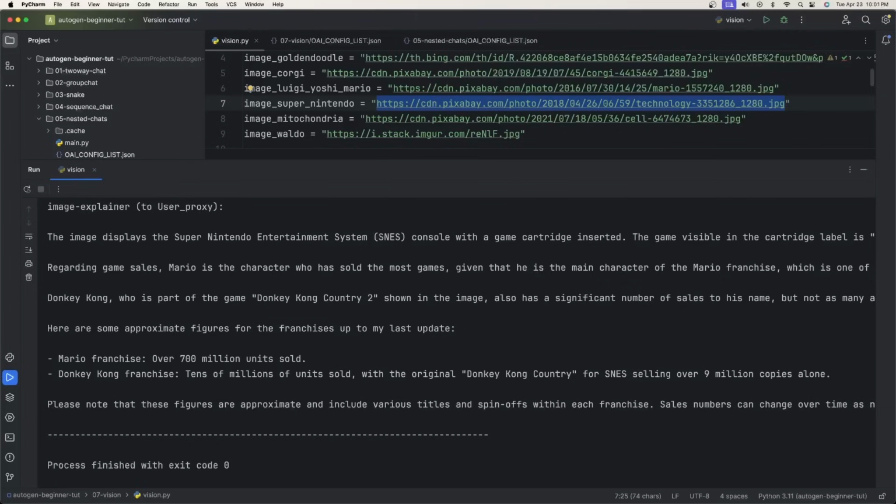We can give it images and tell it how we want it to describe it, and it does its best to tell us what the image is. And I think that is awesome. It's really powerful. All right, so we just learned about the vision agent, which is an image to text model, meaning we give it an image and then it describes to us with text what that image was about.